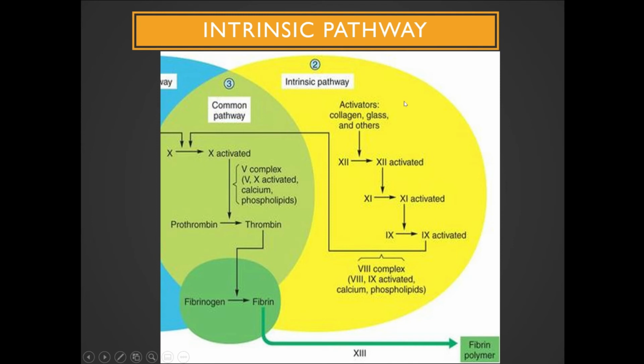Now start from here. First of all, consider there is some injury and the collagen from the blood vessel is exposed. As a result, what happens? The protein factor 12, which is already present in the blood, becomes activated. Why does it become activated? Because it is exposed to the collagen. When factor 12 is exposed to collagen after trauma to the blood vessel, factor 12 becomes activated.